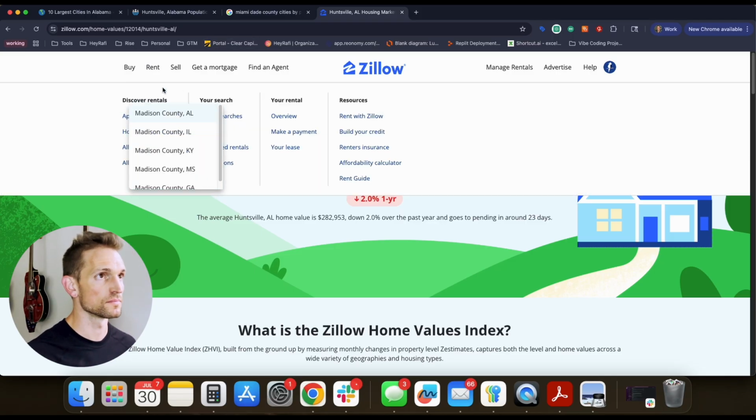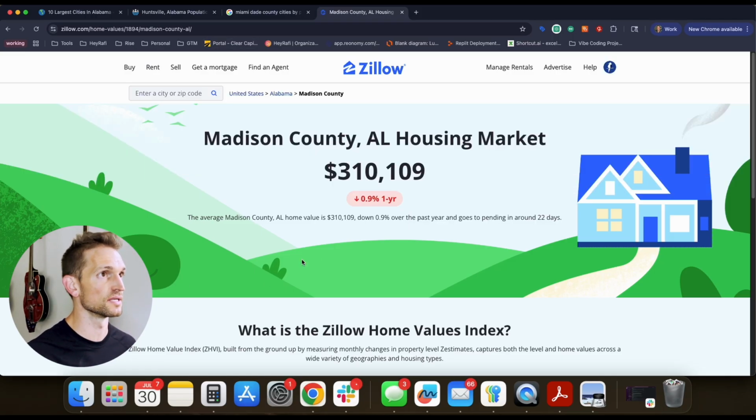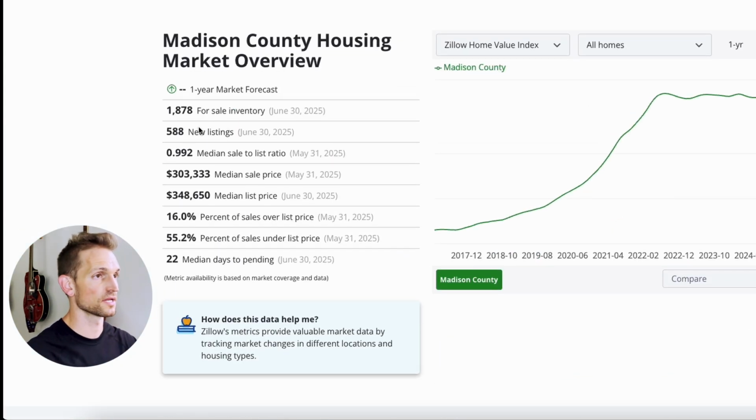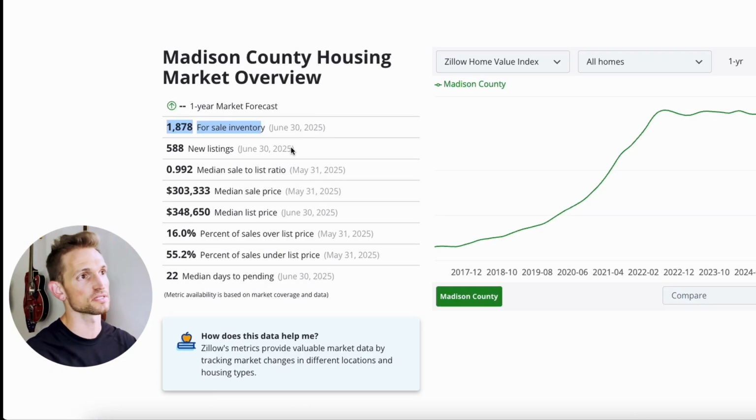Let's look at one more. So we know that Huntsville is in Madison County. So I'm going to come in here, Madison County. Madison County, Alabama has a slightly higher median sale, but now it looks like there's a significant amount more inventory that's out there. And you'll see how this is now a little bit different than what we just looked at. A relatively similar days pending. So this is 22 days versus 26 days. There's still that nice $40,000 difference between the two, but the median sale to list is a little bit higher. So it's at 99%.